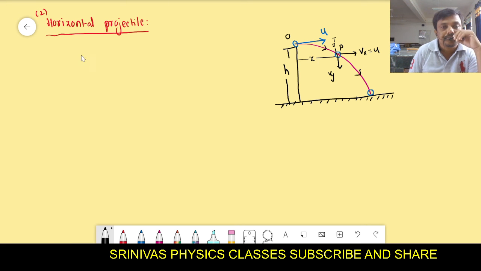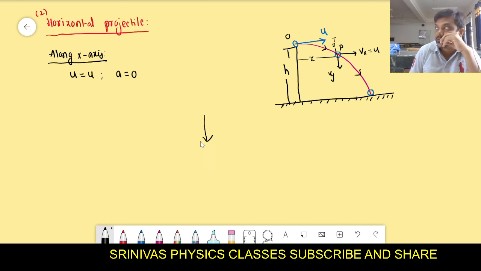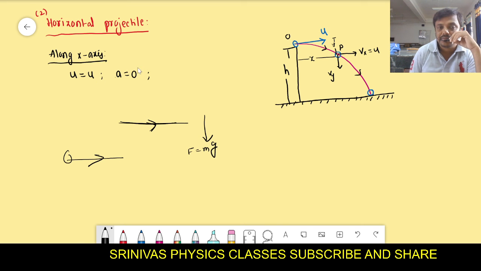Let us see what we have to take along the x-axis. I want to derive the general equation here. Along the x-axis, what is the object's velocity? We are throwing along the x-axis only, so the velocity is u, but along the x-axis there is no gravity. Gravity acts vertically downward, the earth's gravitational force. Acceleration due to gravity along the x-axis is 0, because gravity acts only in the downward direction, never horizontally. And the acceleration is 0.